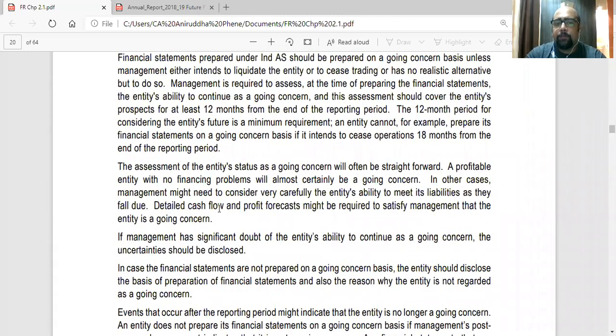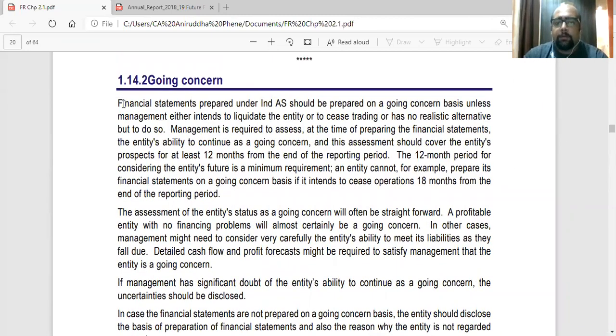So in this going concern, I'll read again. So this is part of our answer also. The important points are the financial statements prepared under Ind AS should be prepared on going concern basis unless management intends to liquidate the entity or to cease trading or has no realistic alternative but to do so. Management is required to assess at the time of preparing the financial statements the entity's ability to continue as a going concern. And this assessment should cover the entity's prospects for at least 12 months from the end of the reporting period. Reporting period is the period for which you are making the statement. That is, in this case, in the example, it was 31st March 2007.